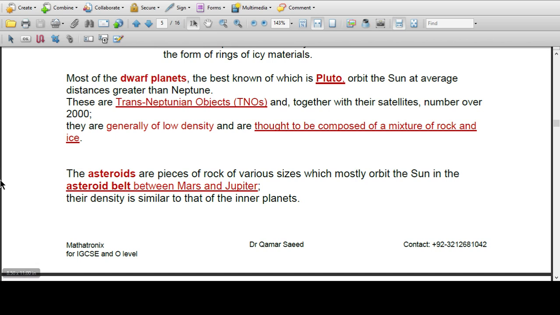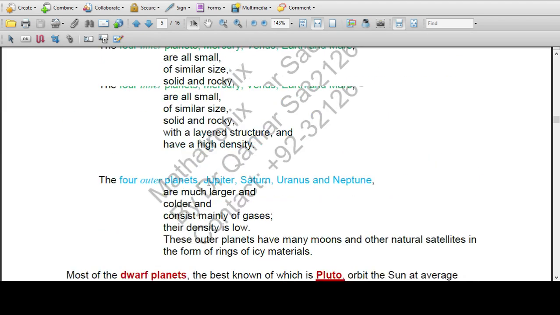The asteroids are pieces of rock of various sizes which mostly orbit the Sun in the asteroid belt between Mars and Jupiter.